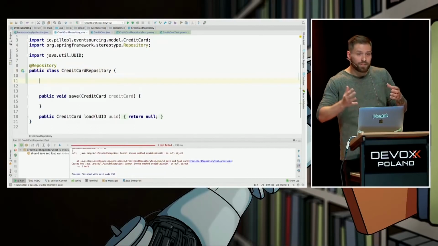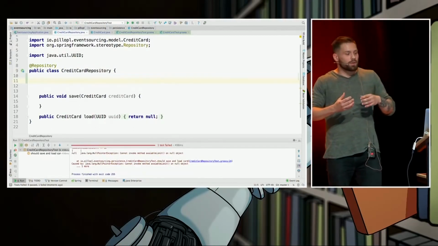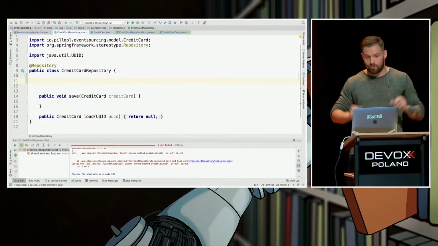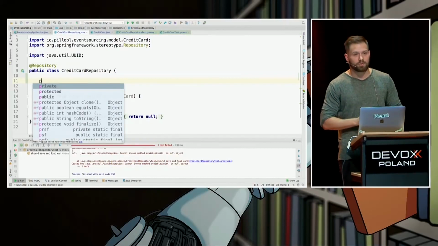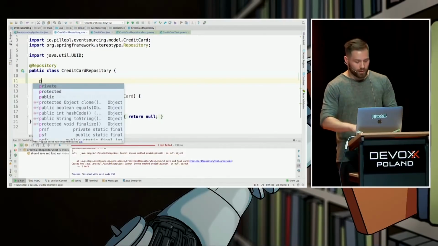So, as we already said, each credit card gets its own stream of events. That means that an almost production-ready structure to store those events, a hash map, will be good, I think.